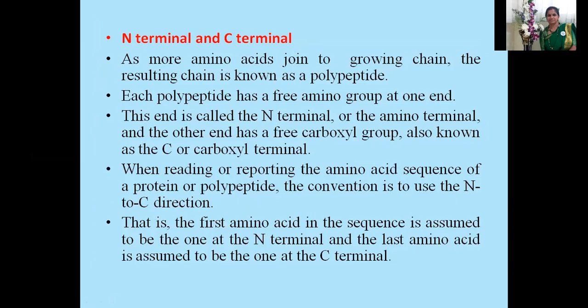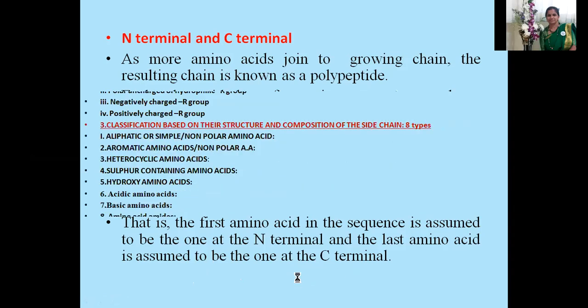When you take a DNA molecule, how are you going to read? The genetic code or codons always from 5' to 3' direction. The same nitrogenous bases, when you read from 3' to 5', is totally different, right? So in a DNA molecule, you read the codons in a universal polarity, that is 5' to 3' only. Like that, you are reading the polypeptide chains, amino acids, always from the N to C direction. That is, the first amino acid in the sequence is assumed to be the one at the N terminal, and the last amino acid is assumed to be the one at the C terminal. Hope I'm making myself clear to you.